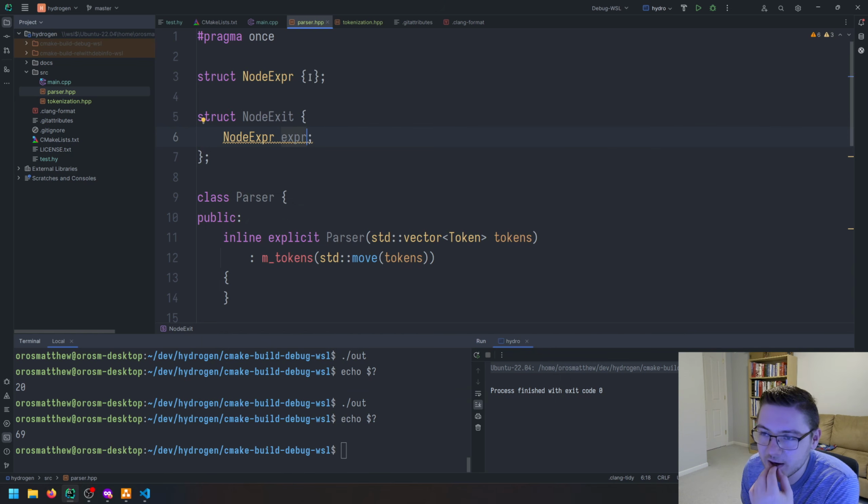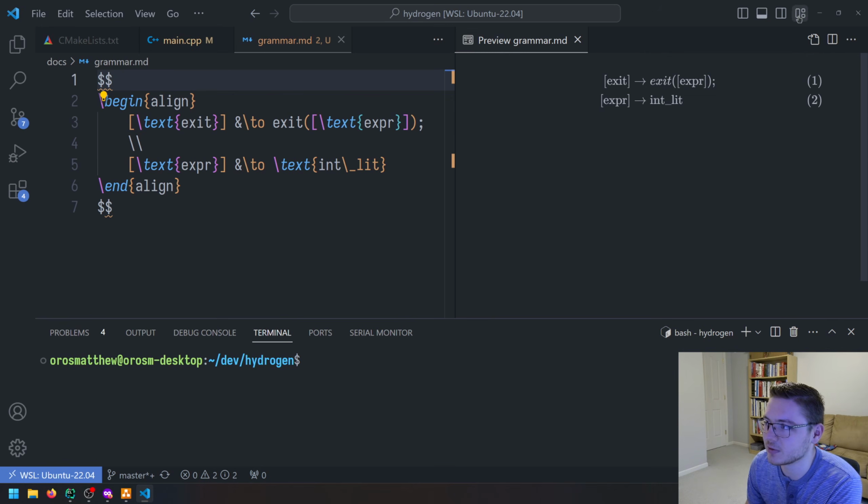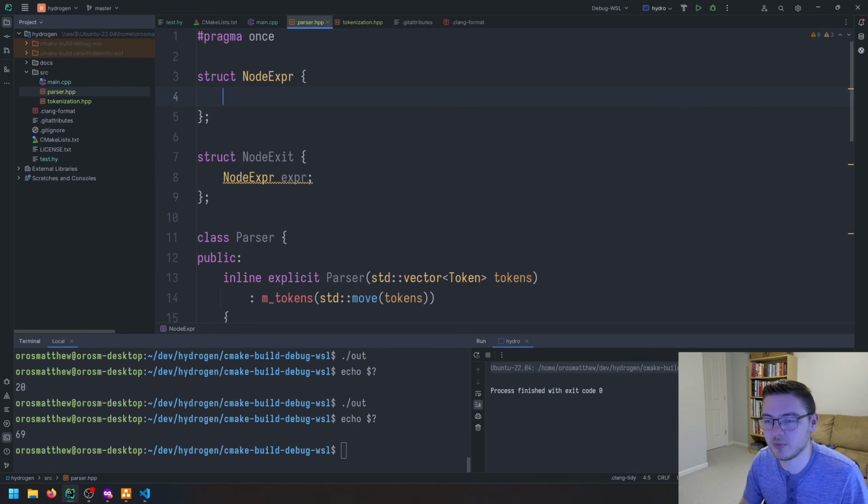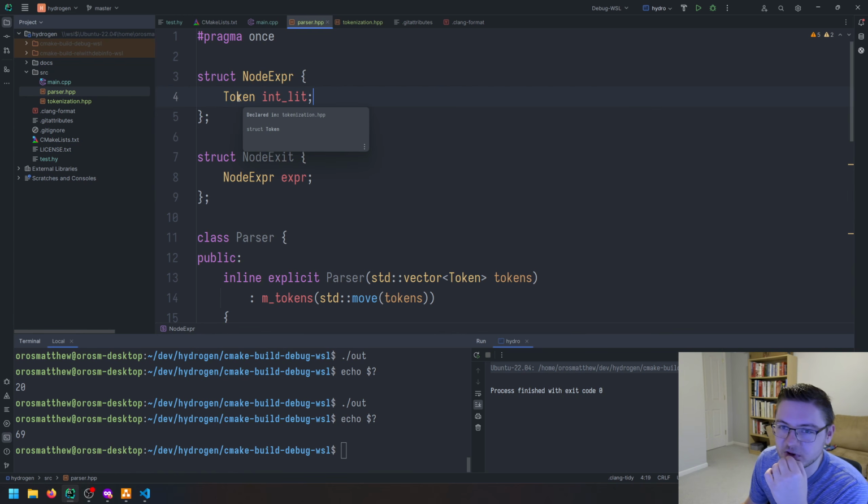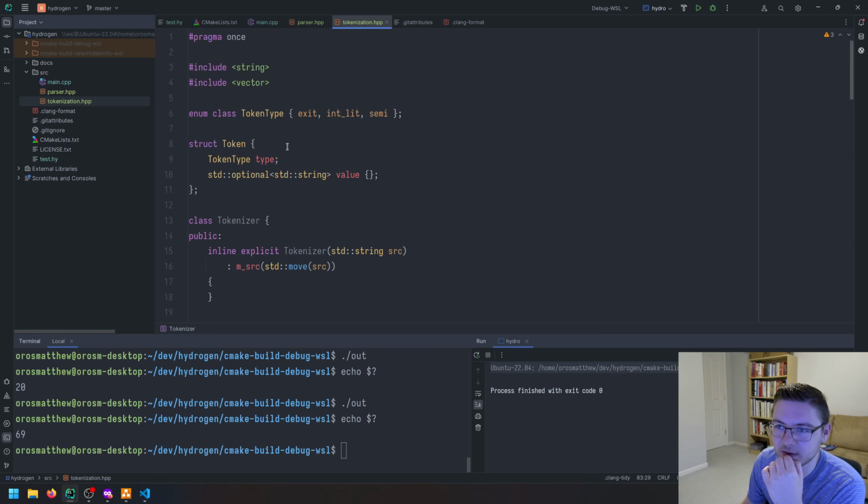Okay, and then our expression will just contain our, an expression is just the token, the integer literal. So it's just going to be a token of int literal, like that.